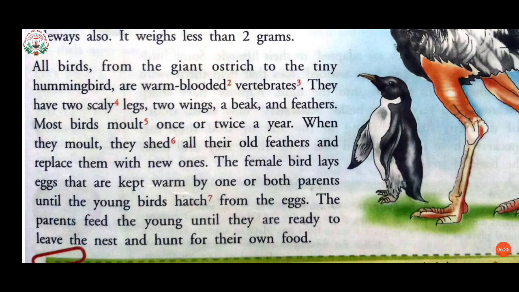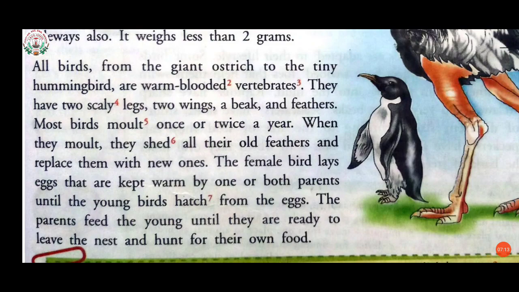All birds, from the giant ostrich to the tiny hummingbird. Giant ostrich means huge ostrich. In the previous paragraph, that is the first paragraph, we have seen that the weight of an ostrich can be more than 150 kg, whereas the smallest bird in the world, the hummingbird, can weigh less than 2 grams. So here it is given that all birds, from the giant ostrich to the tiny hummingbird, are warm-blooded vertebrates.